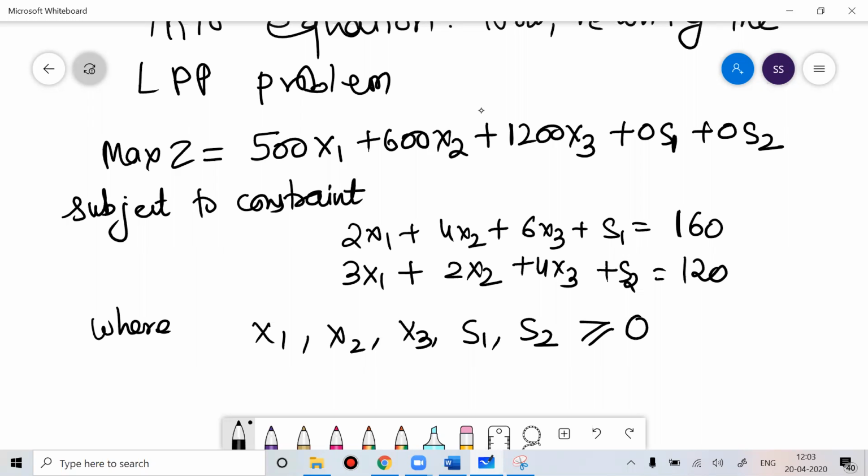I believe you have written down this also. Once you're done with writing this, then we'll start solving the LPP problem. Whenever we solve an LPP problem by the simplex method, we'll follow three steps: initiation, iteration, and termination. By following these three steps, we'll try to get the answer for the problem.